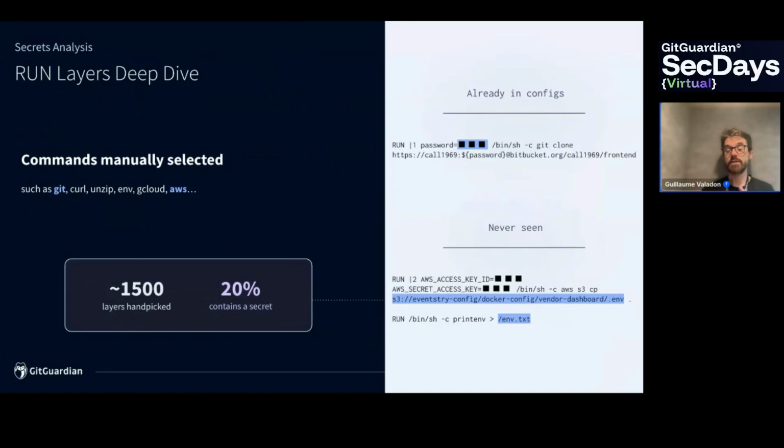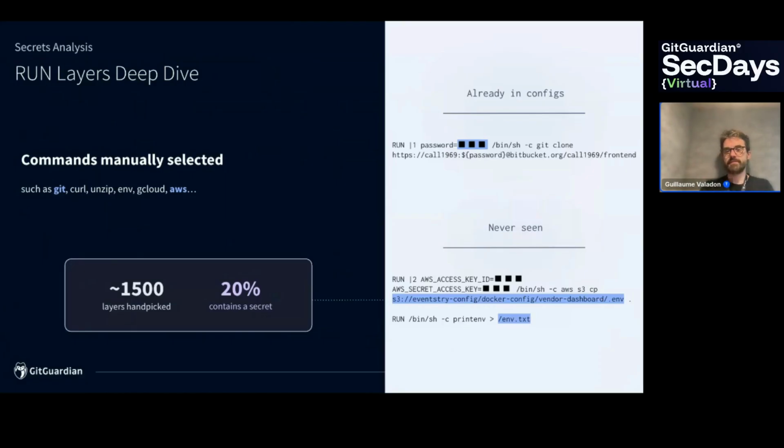And here we have 2 examples. On top, that's secrets that are already in the config file. So that's a run layer. We have a password, which is hard-coded in the Dockerfile. And why don't we, in that case, need to scan the run layer? That's because the git clone command will copy this password into the .git/config file. So if we just scan the config file, we'll get the secret, and we don't need to scan the layer for this really specific example.